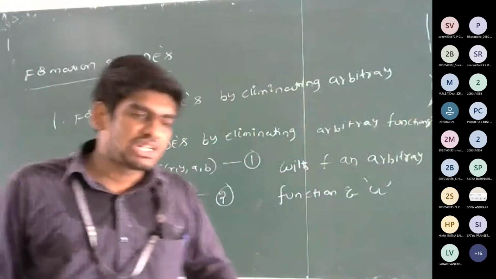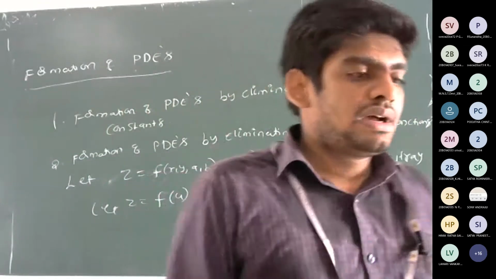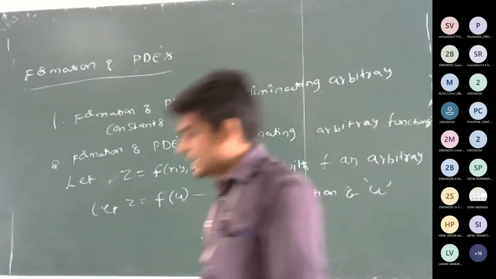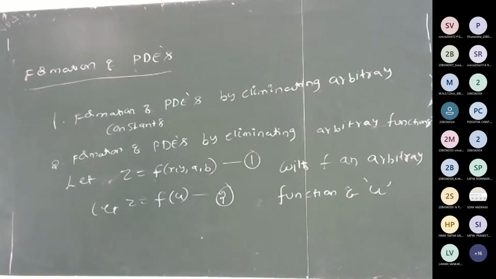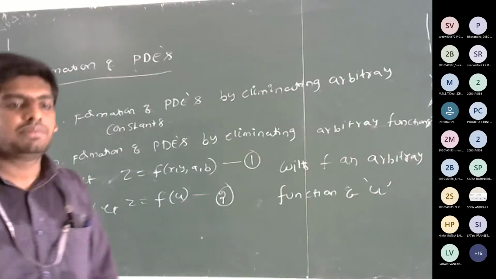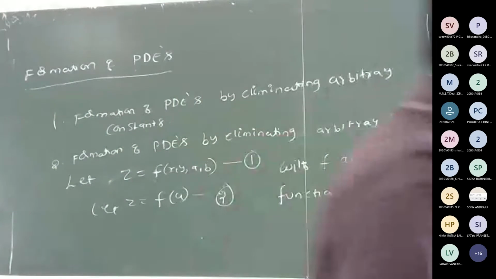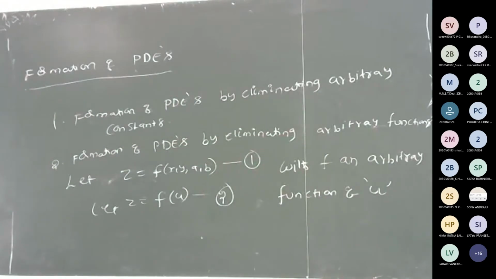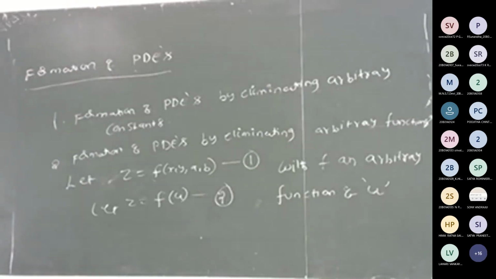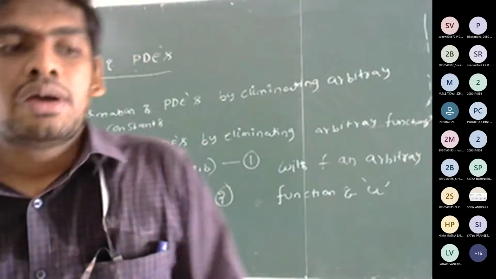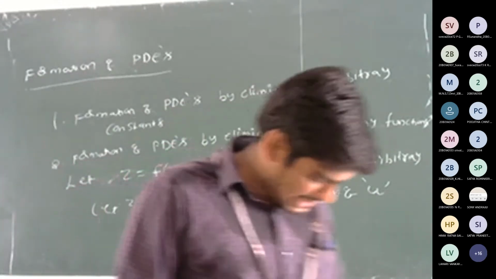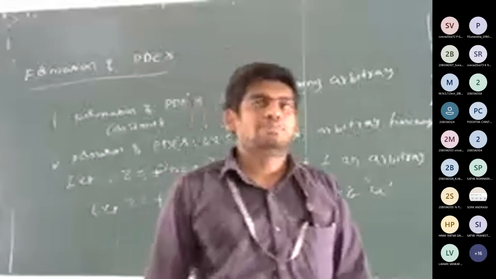Differentiate 2 partially with respect to x and y.